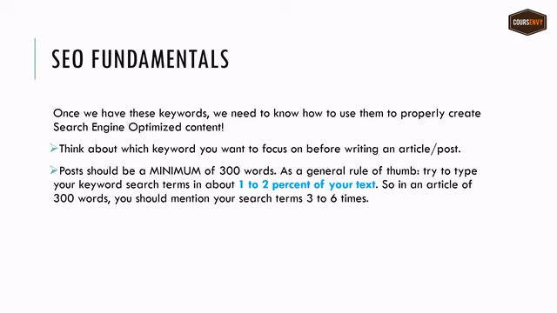But this is another area Google has really cracked down on. In the past, people would saturate their articles with keywords and it would just look so spammy, but it would rank their sites high because there were so many occurrences of that keyword. But this is the new rule Google's going for, more at that 1 to 2% of your text using the actual keyword or very similar forms of that keyword.